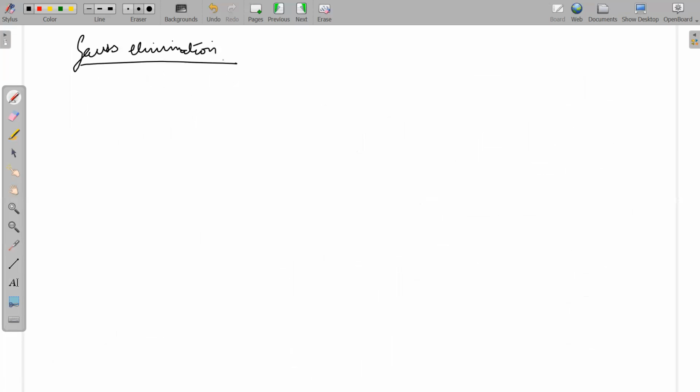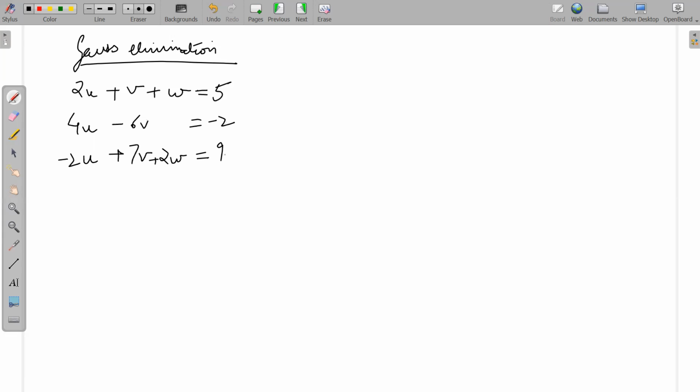So you have a set of equations: 2u plus v plus w is equal to 5. 4u minus 6v is equal to minus 2. Minus 2u plus 7v plus 2w is equal to 9. So you have these three equations and you want to apply Gauss elimination.